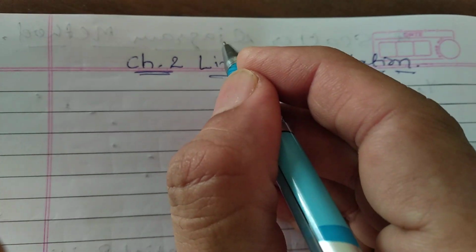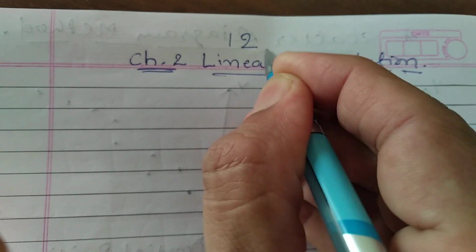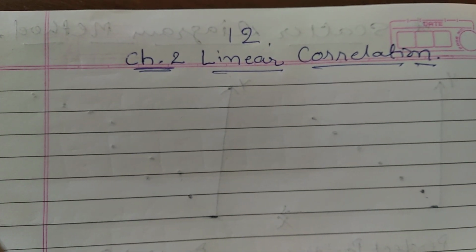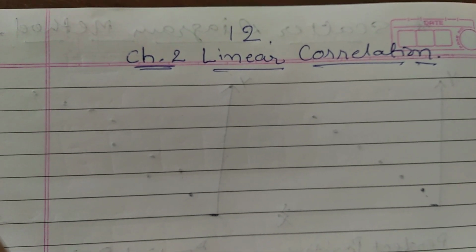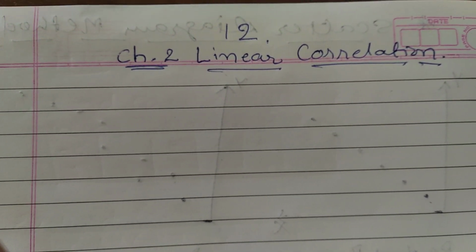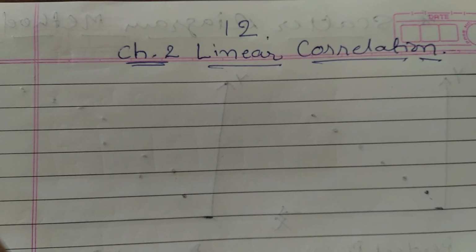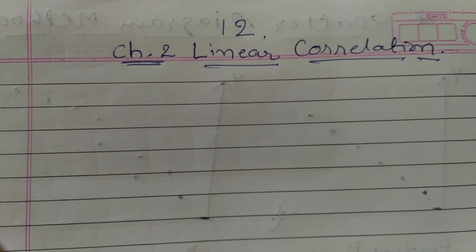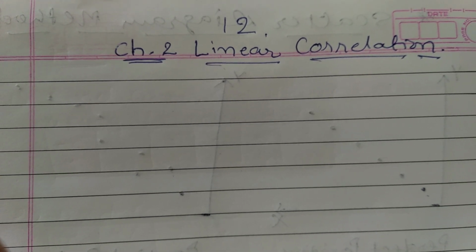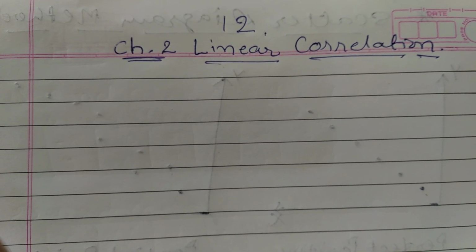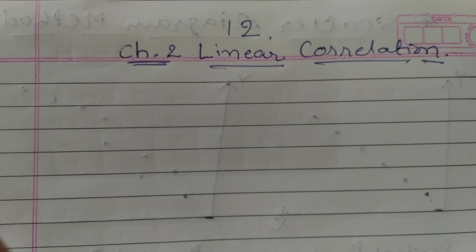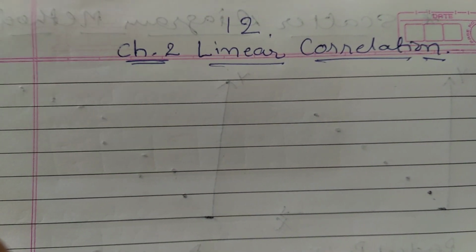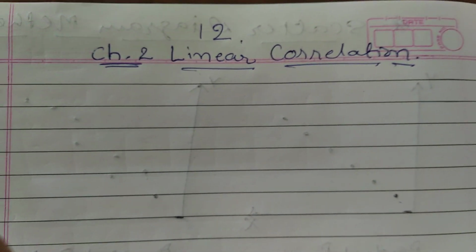The weightage of this chapter is 12 marks. One question having 5 marks is going to be asked in section F. That means one long question is going to be asked in section F. MCQ, answer in one line, and short questions will be asked from this chapter, Statistics, chapter number 2, Linear Correlation.